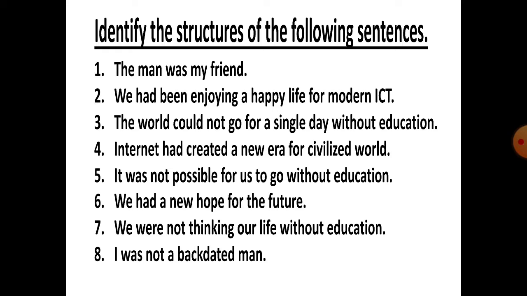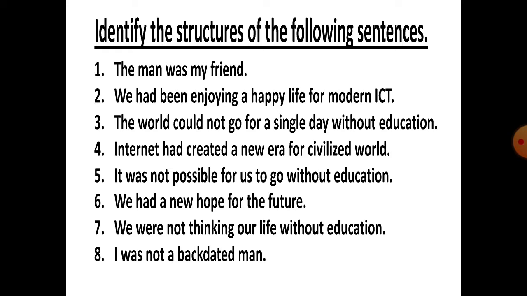Now come to the second sentence. We had been enjoying a happy life for modern age. Just try to find out the subject and verb. We had been enjoying.